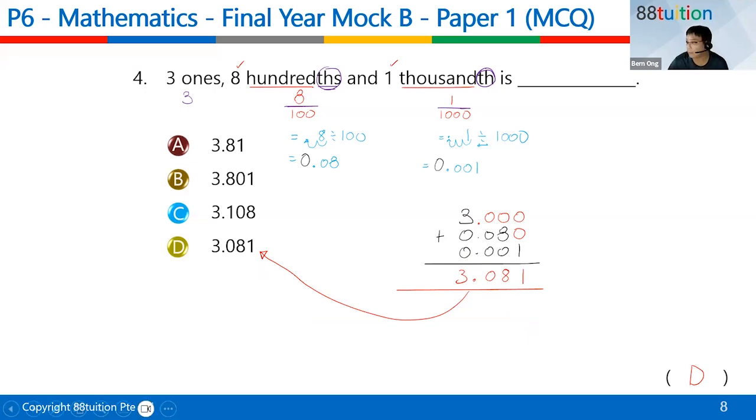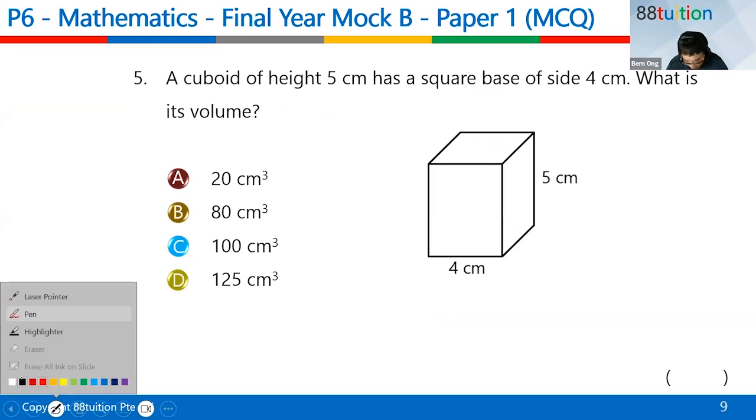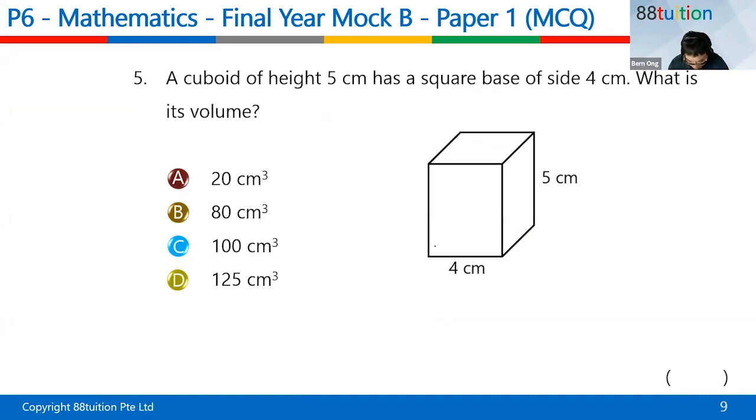Okay, so question number 4 is done. Question number 4, everybody got it correct. Good job. Question number 5 and 6 also, everybody got it correct. Good job. Let's look at question number 5. It has a square base, what is the volume? So easy, 1 mark. Thank you, teacher.